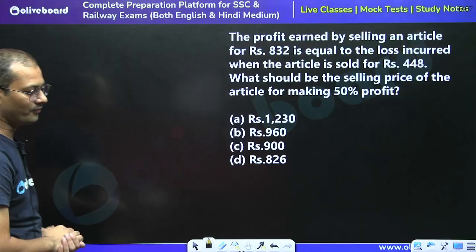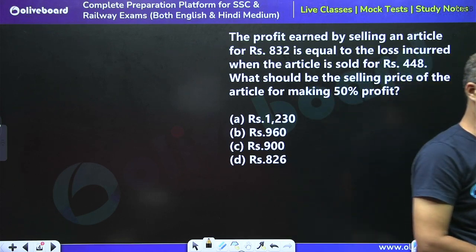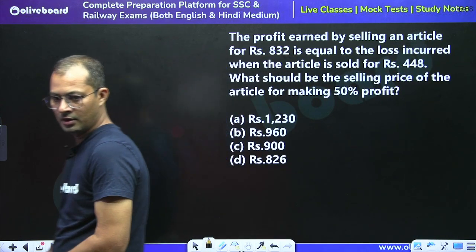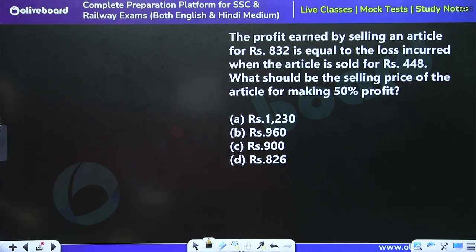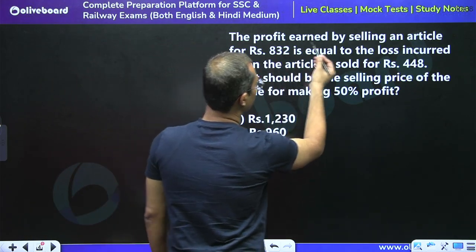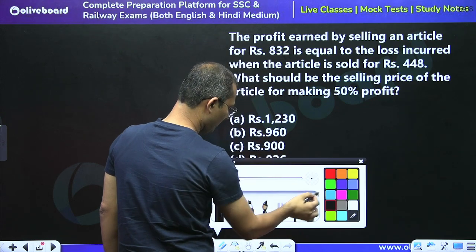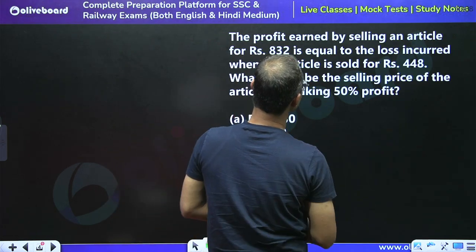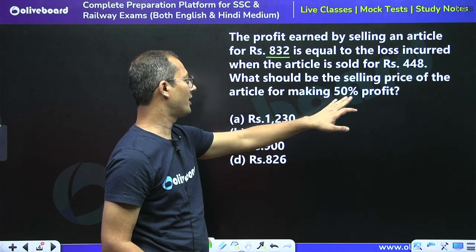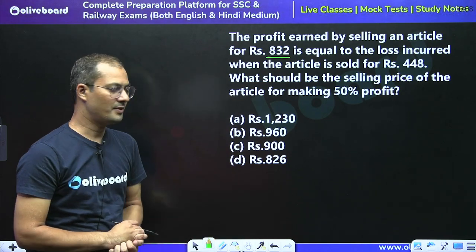So here we go. First question is on your screen. Please tell me what is the answer for this question. The question is saying the profit earned by selling an article for rupees 832 is equal to the loss incurred when the article is sold for rupees 448. What should be the selling price of the article for making 50% profit?